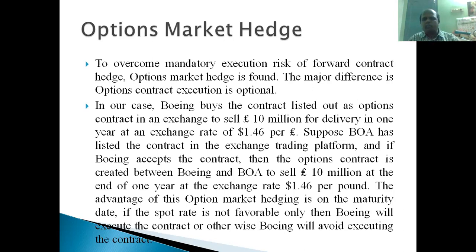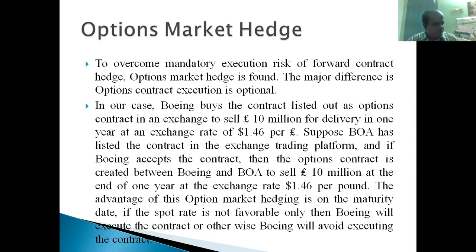Right. Now, the advantage of this option market hedging is that on the maturity date, if the spot rate is not favorable, then Boeing will not execute. I repeat: on the maturity date, 15th May 2021, if the currency market rate is not favorable to me and this contract rate is better for me, then only Boeing Corporation will execute the contract. Boeing Corporation will respect and execute this contract, or otherwise Boeing will avoid executing it and skip this contract, right? Yes, there is an advantage in this options contract.